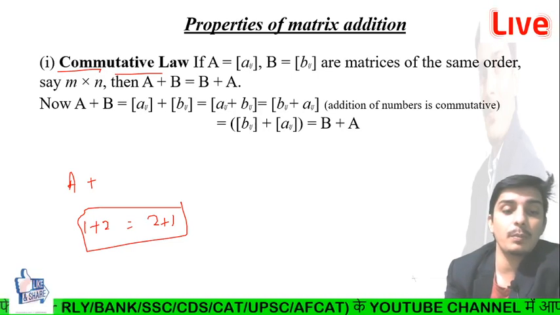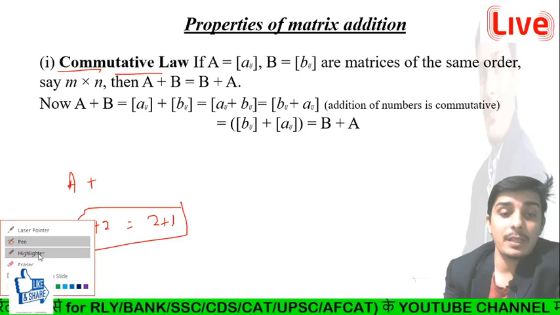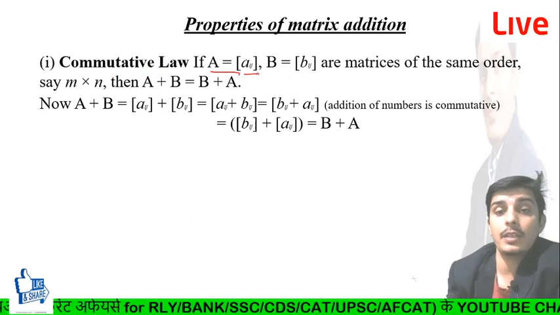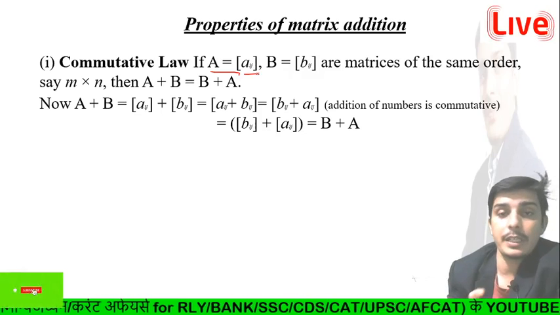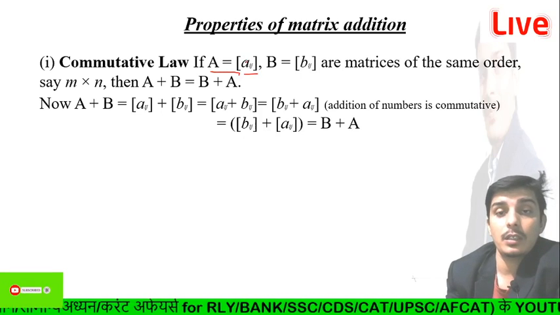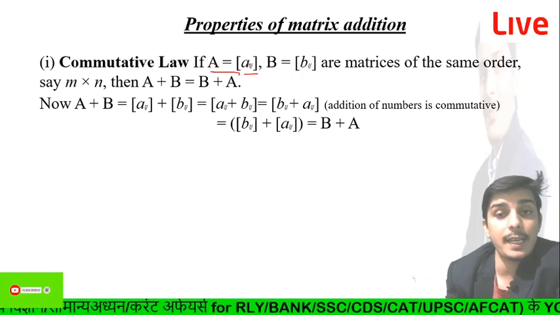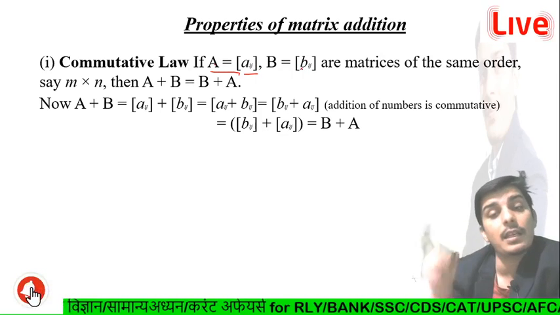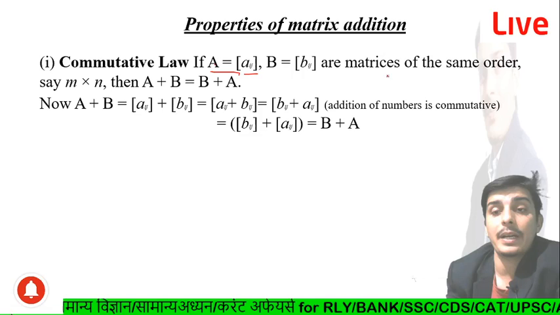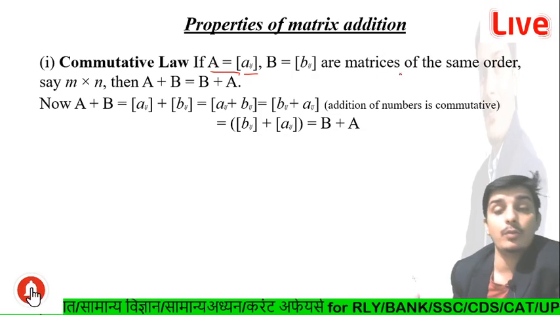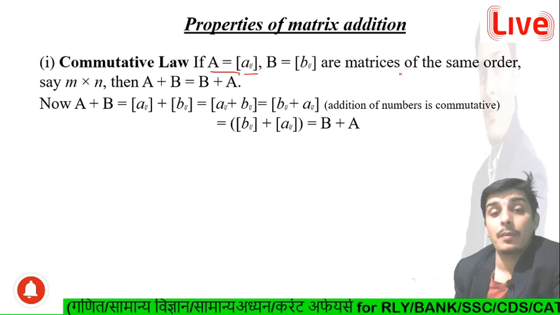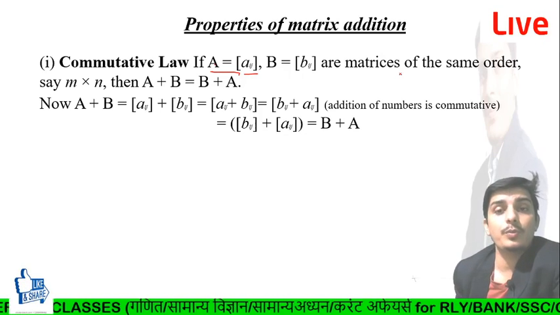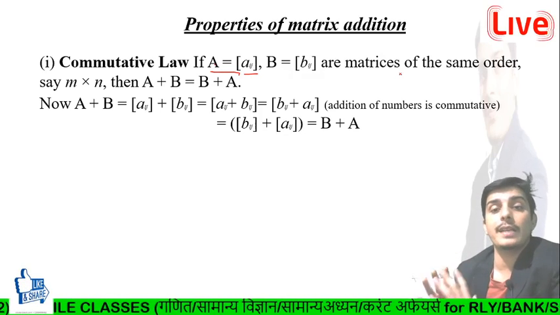This is a very important thing, guys. Suppose we have matrix A with elements aij and matrix B with elements bij, which are matrices of the same order, because the sum of matrices is possible only when both matrices have the same order.